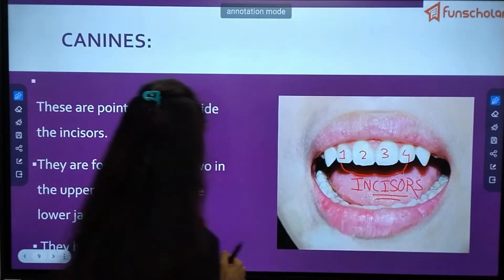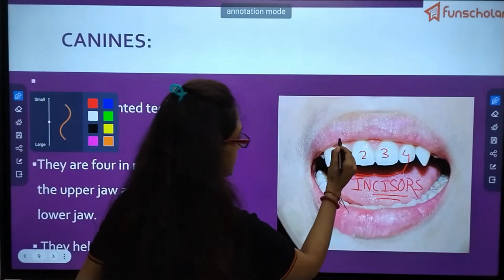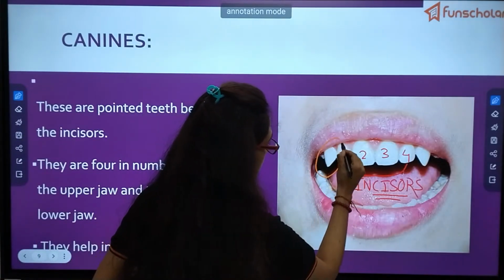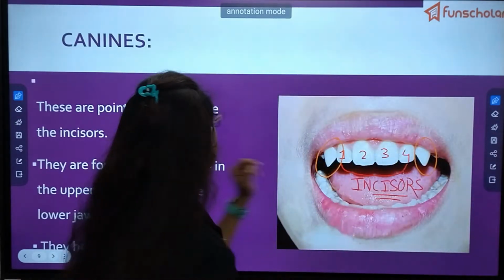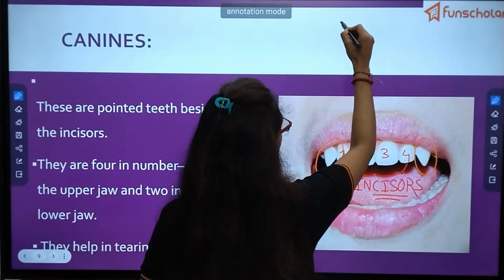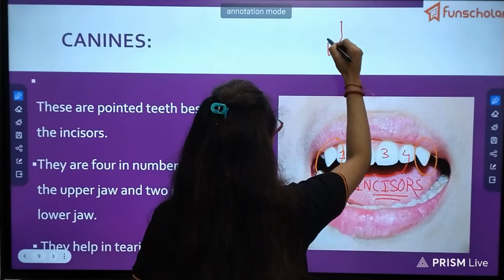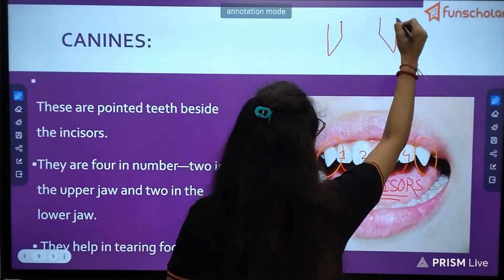Now look at this part. Over here one, over here one. How does this tooth look? This tooth is looking like this. This tooth is looking like this.